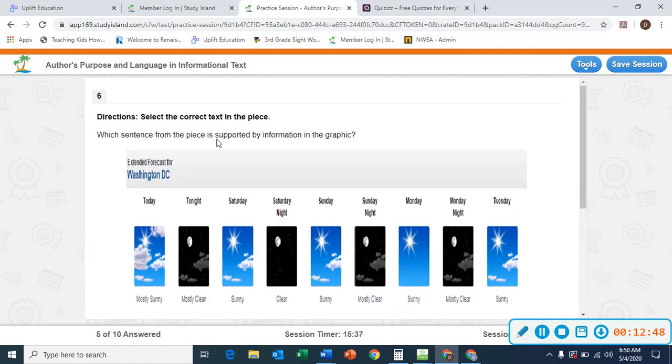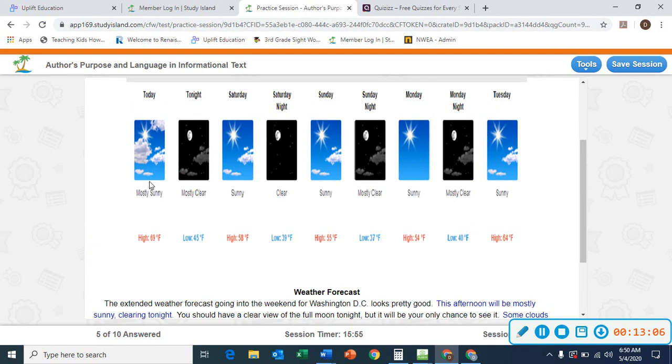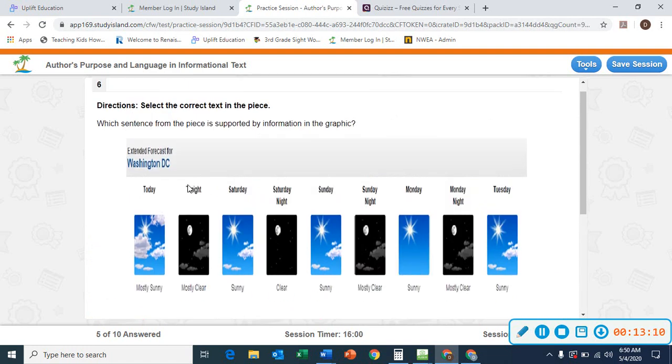Which sentence from the piece is supported by information in the graphic? So we'll take a look at the blue sentences. And if it matches the pictures, or it matches the temperatures, or it matches the forecast, then we can keep it. Okay, let's take a look at the first one. This afternoon will be mostly sunny, clearing tonight. Mostly sunny, clearing tonight. Okay, that answer is supported with our graphic.